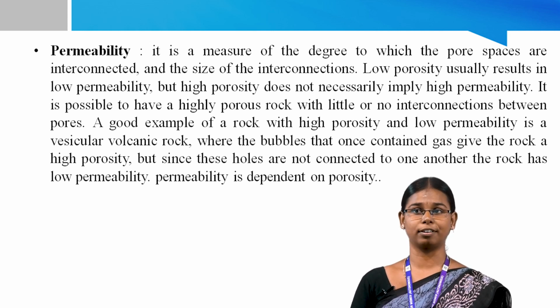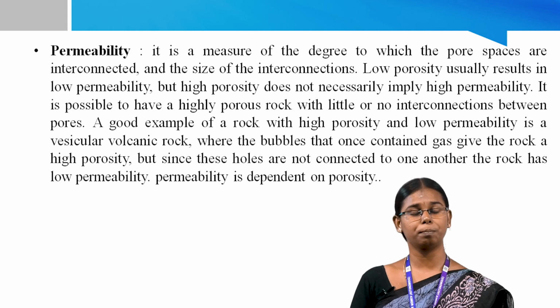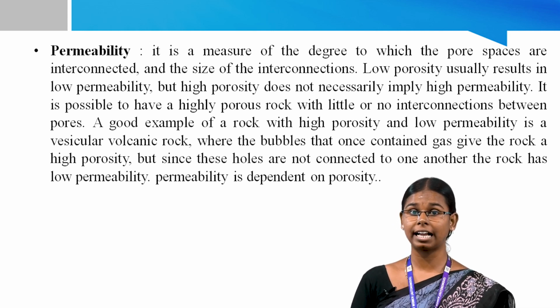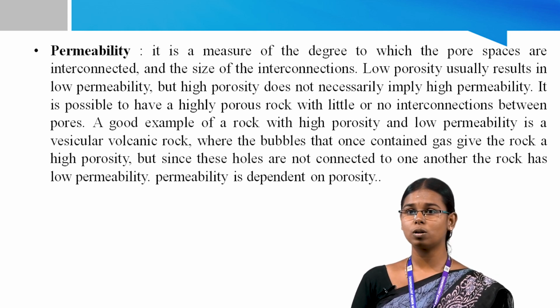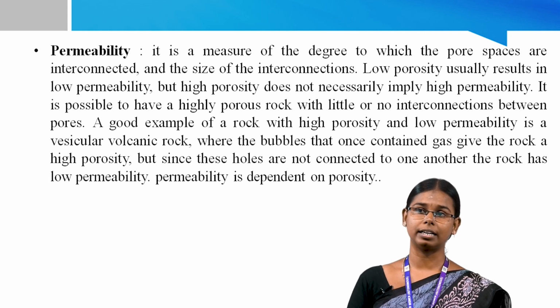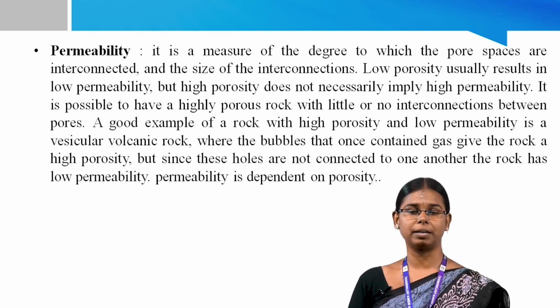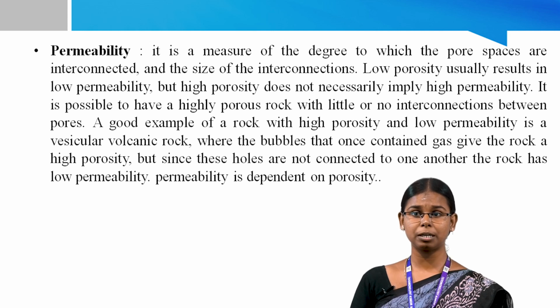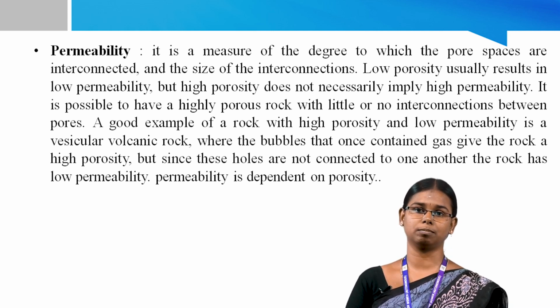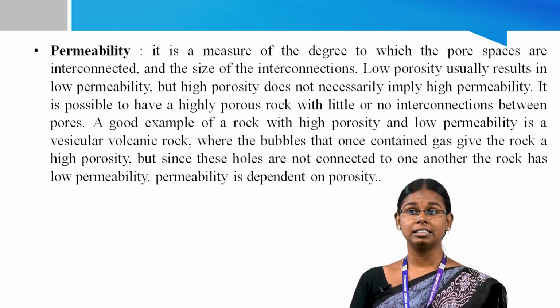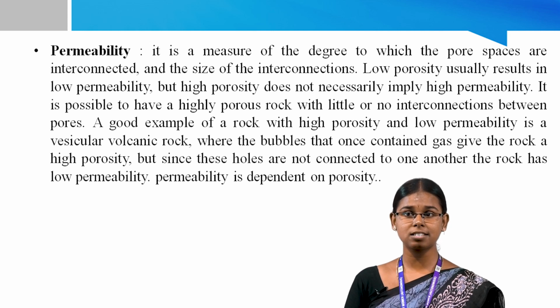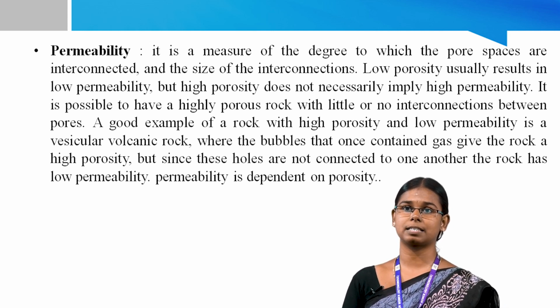A good example of a rock with a high porosity and low permeability is a vesicular volcanic rock, where the bubbles that once contained a gas give the rock a high porosity. But since these pores are not connected to one another, the rock has low permeability. Permeability is dependent on porosity. Coarse-grained rocks are usually more permeable than fine-grained rocks, and sands are more permeable than clays.